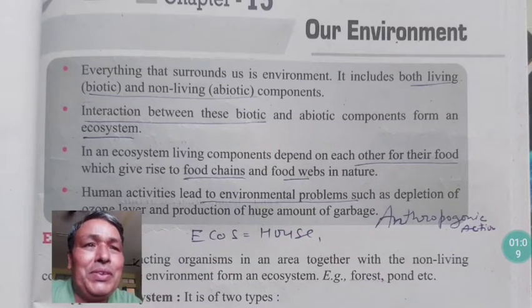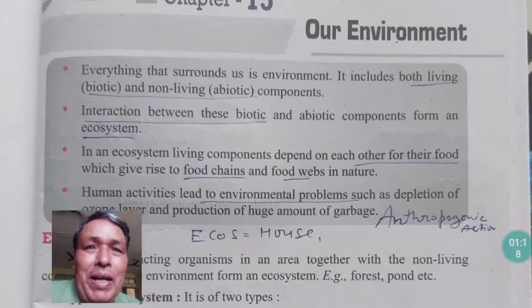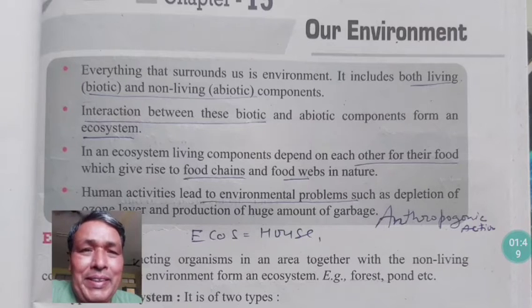In the dark box, the first postulate, see this: both living and abiotic components live in an ecosystem. That means biotic and abiotic components are part of an ecosystem. Second is the interaction between biotic and abiotic components. Biotic components are living beings like plants, animals and microorganisms. But abiotic components are things like sunlight, air, water, temperature, humidity, etc.